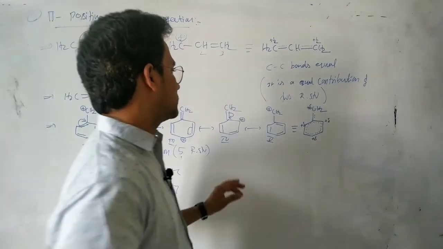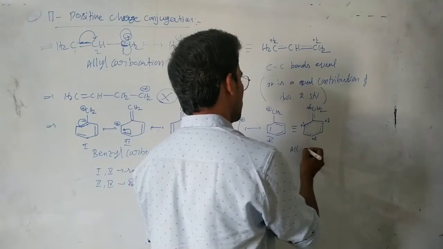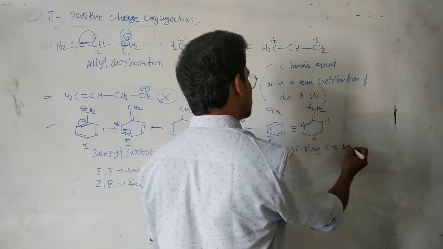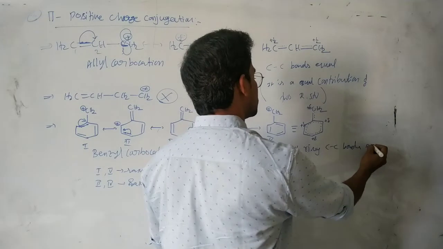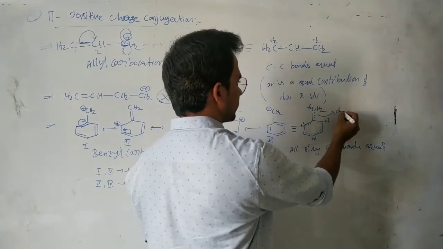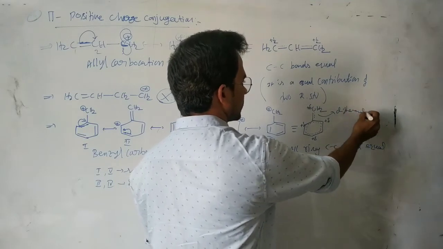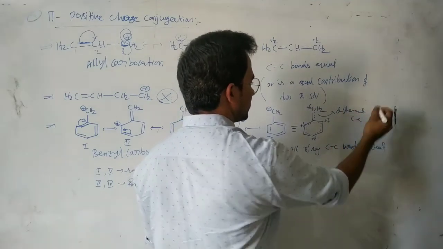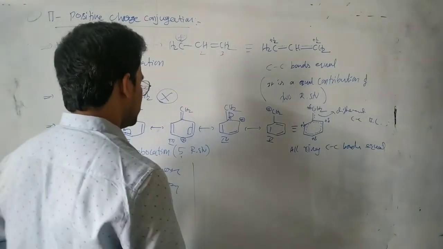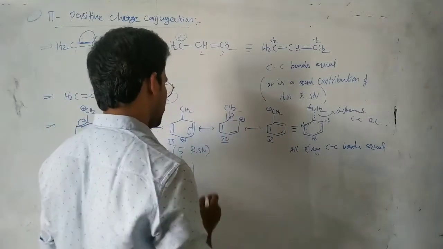Here, the ring carbon-carbon bonds are not equal to the carbon-carbon bond outside the ring. That means in this case all ring C-C bonds are equal, and this one is different, a different carbon-carbon bond length. Okay, important point.